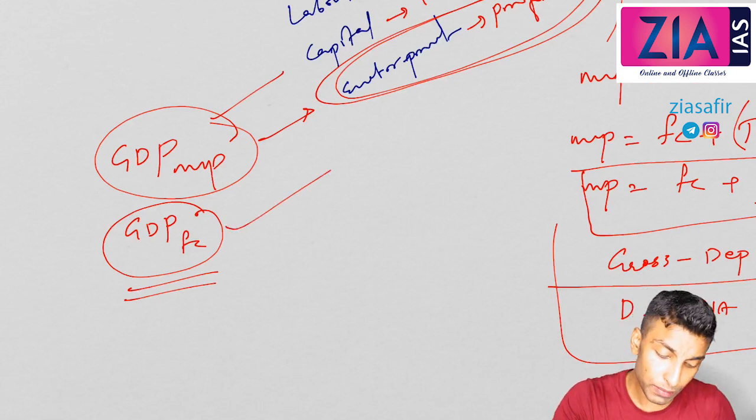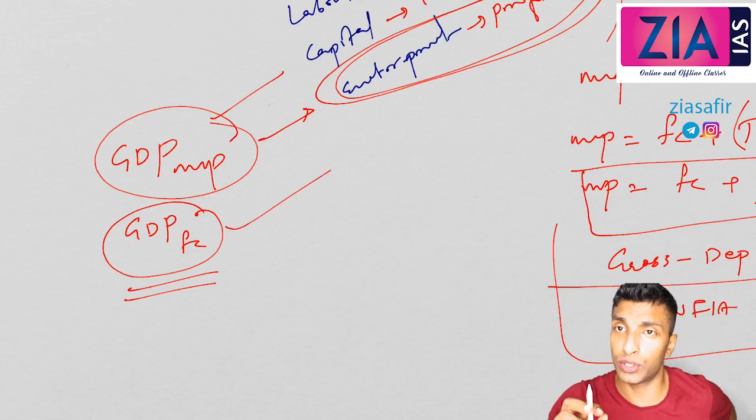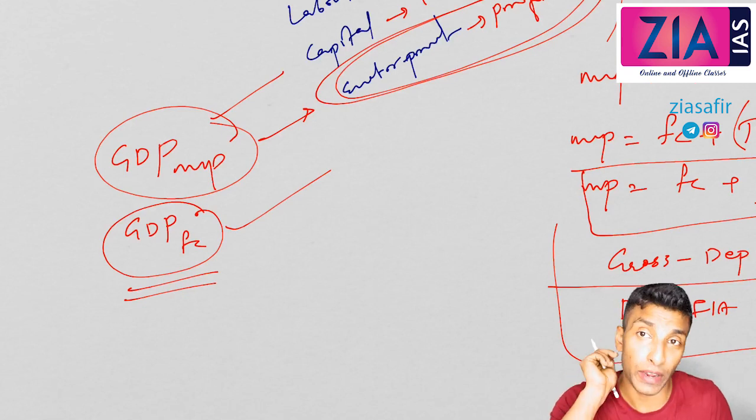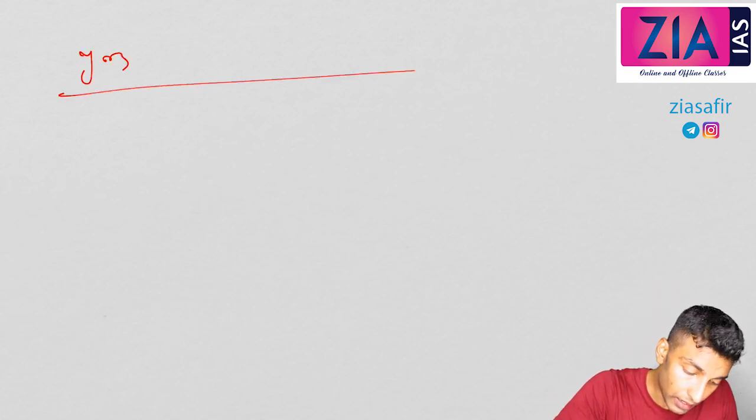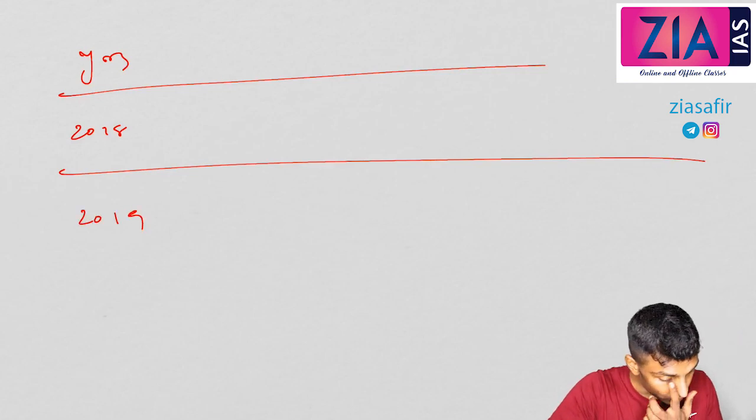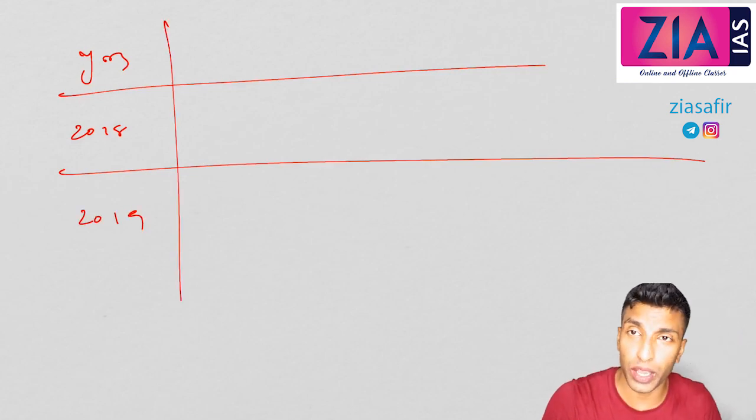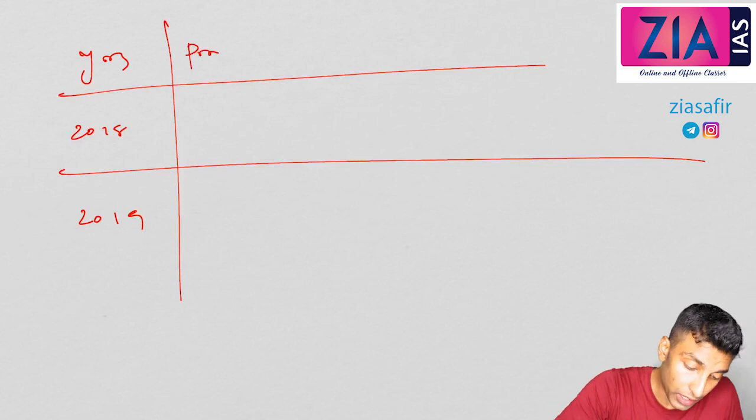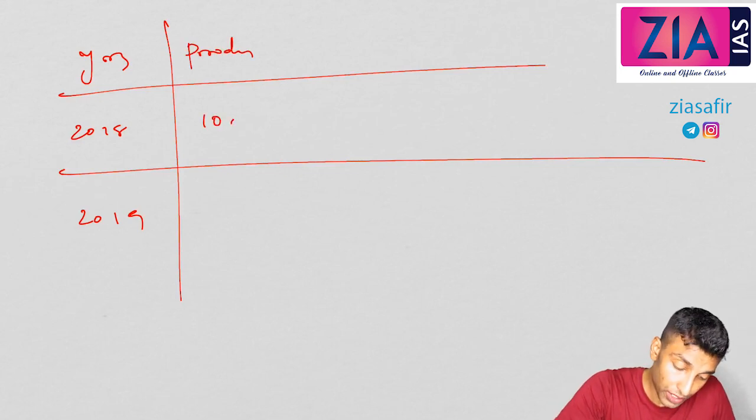But why it is best, if you want to know, I'll show you with examples so that you will understand why GDP at factor cost is better than GDP at market price. Let's talk about a case of production. Let's say two years, 2018 and 2019. Let's say production here is 100, and here also 100.